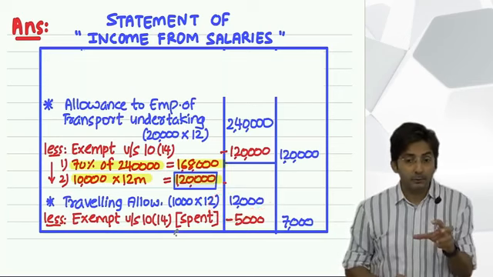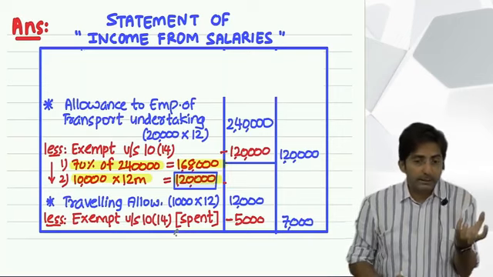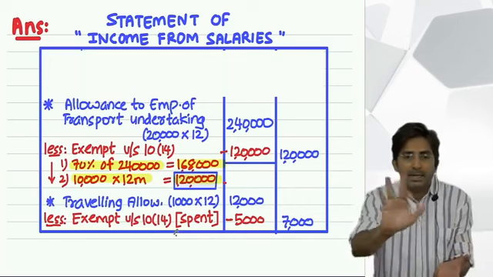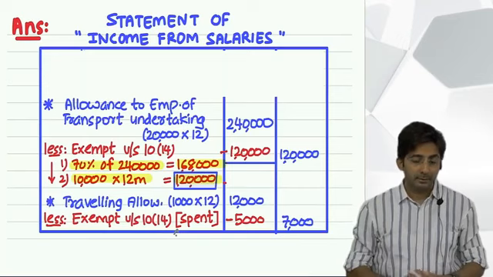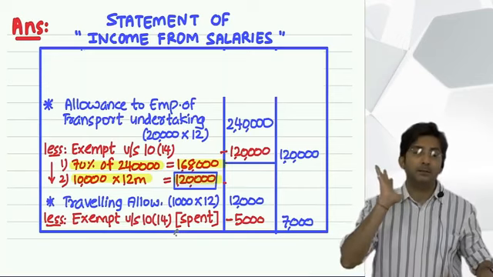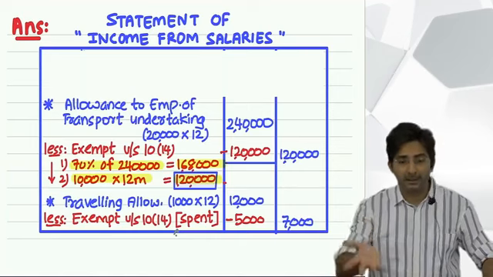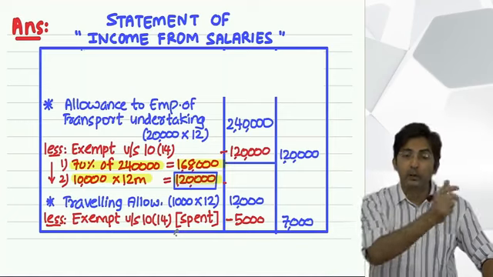See, loss comes where, like in income from other sources, you spent a larger amount to generate the income. Then you create a loss. But a salaried person will never make a loss. Think practically. Will a salaried person go into loss? No. Losses can occur under the head capital gains, income from business, income from other sources, and house property also.